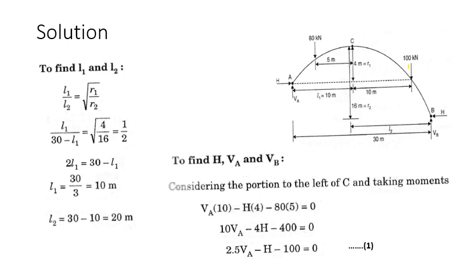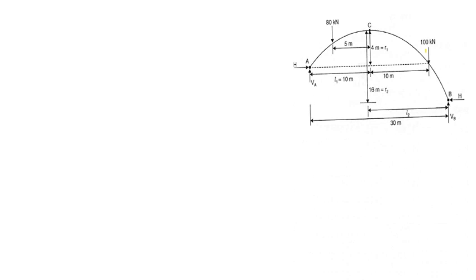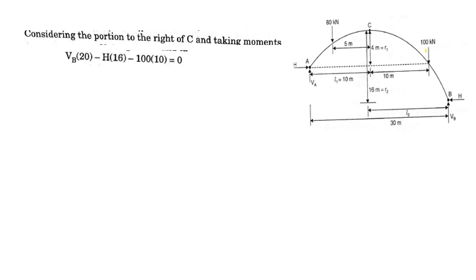Now we have to consider the right portion of the point C. What are the forces acting? VB, H and the 100 kilonewton point force. So take the moment about the crown, considering only the right portion of the point C. So VB into 20, the L2 is 20 meter.